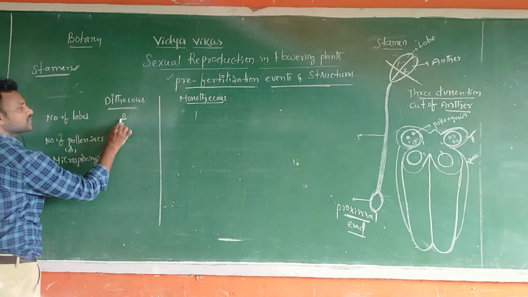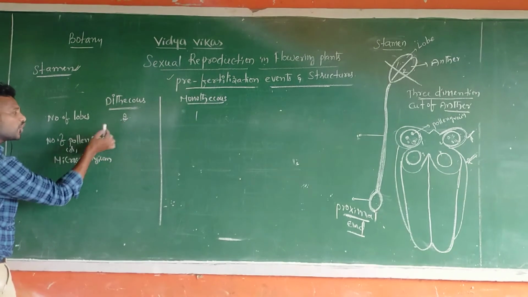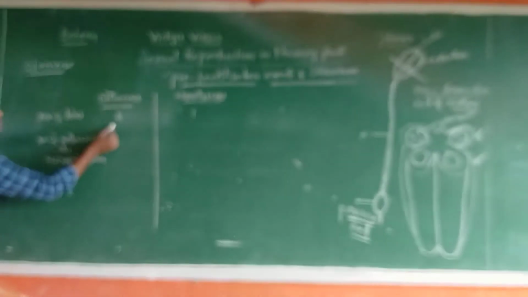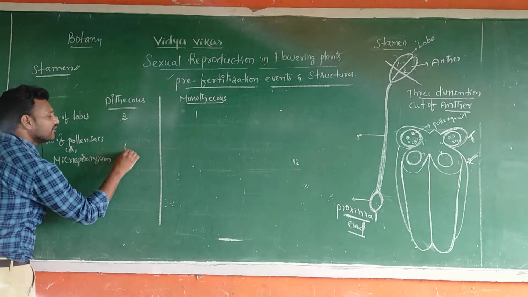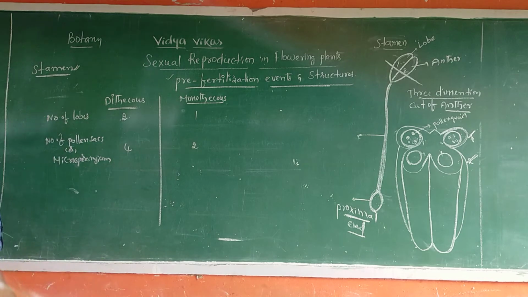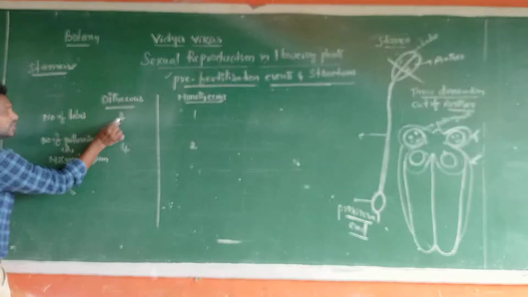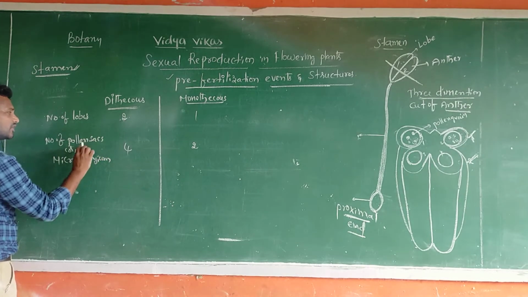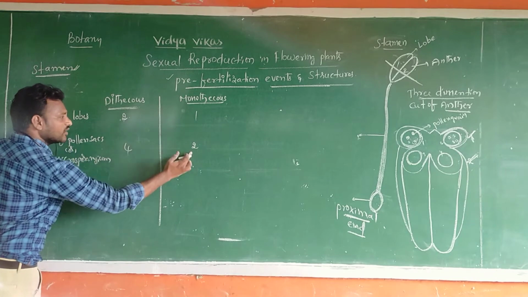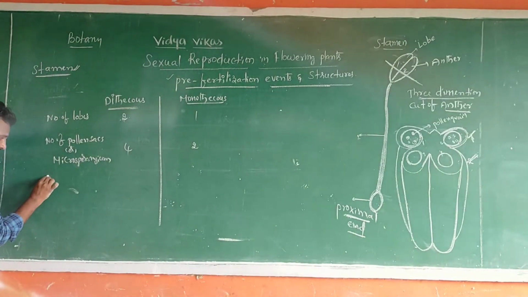Sir, two lobes, one lobe, sir. Each lobe has how many pollen sacs or microsporangia? Two. So two lobes, that's why how many? Four. Here how many, sir? Only two. You observe, sir, each has two lobes. Total pollen sacs or microsporangia are 4, sir. Here only 2, sir.